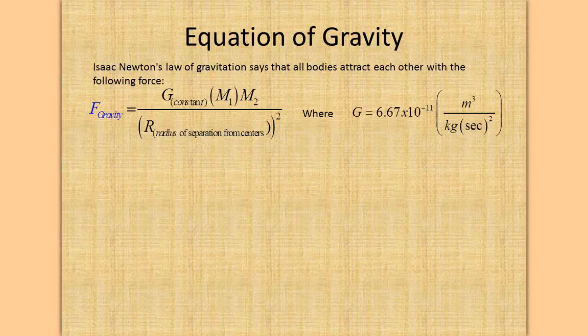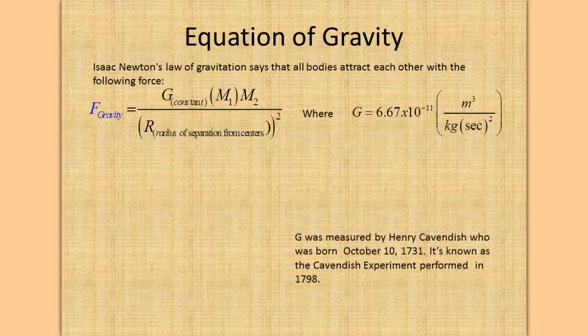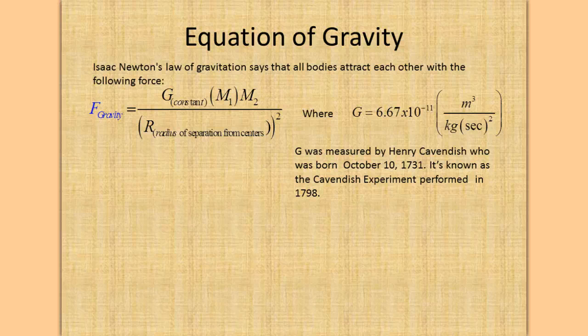Okay? So G is equal to 6.67 times 10 to the minus 11 cubic meters divided by kilograms divided by seconds squared. G was measured by Henry Cavendish, who was born on October 10th, 1731. It's known as the Cavendish experiment, performed in 1798. They didn't have calculators then. In 2014, we have calculators. What are you doing with your calculator?